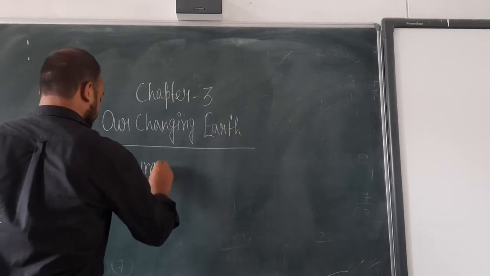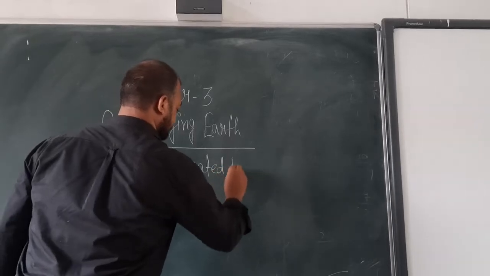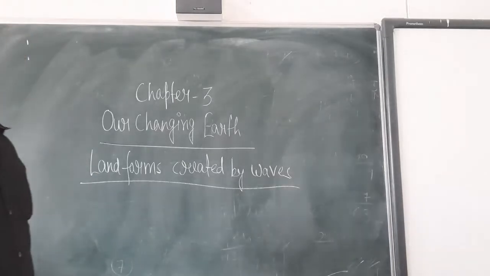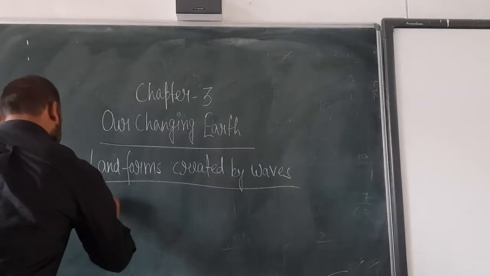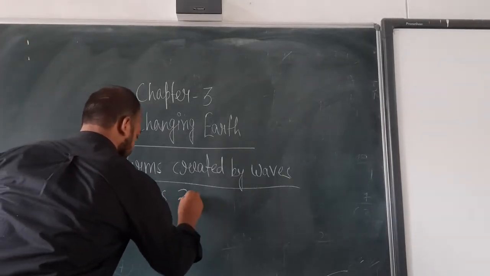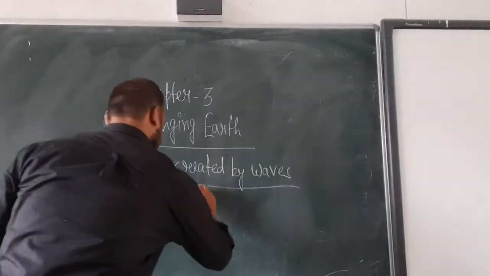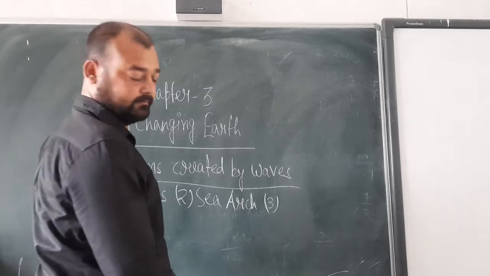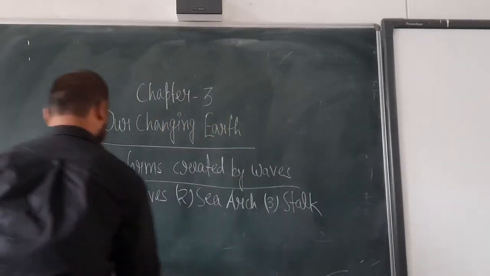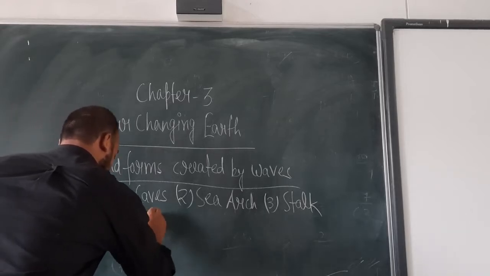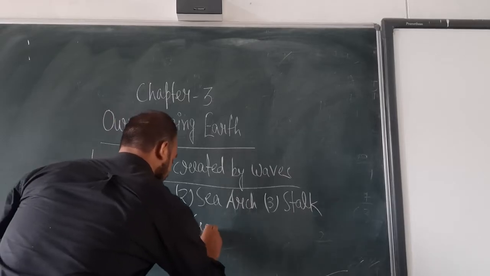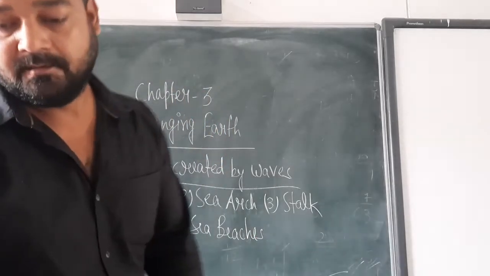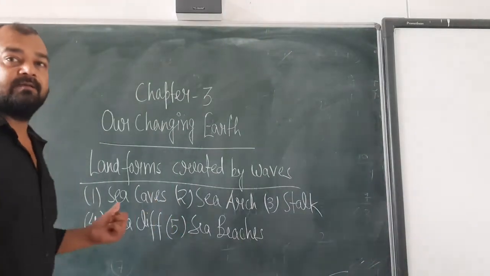Landforms. The different landforms which are created by the sea waves are: the sea caves, second one is the sea arch, third one is the stack, sea cliff, and sea beaches. So first one, sea caves.